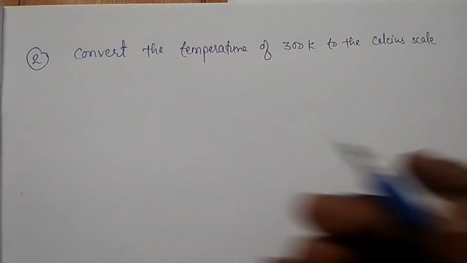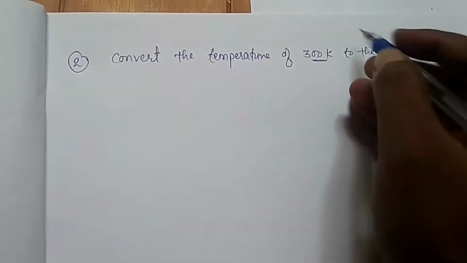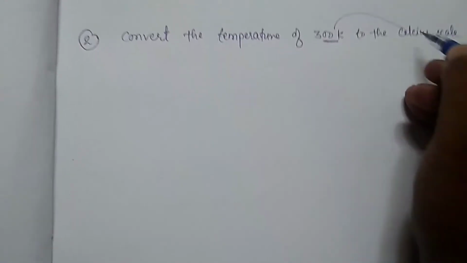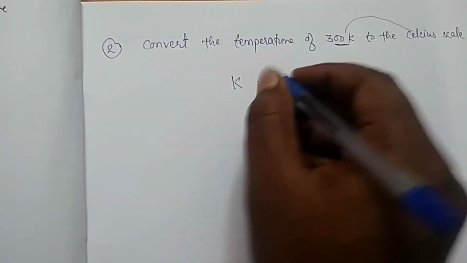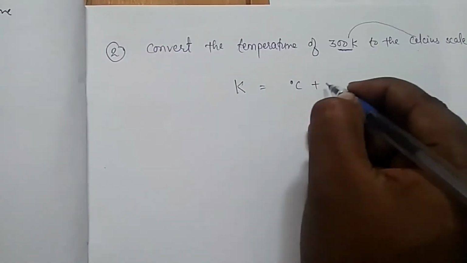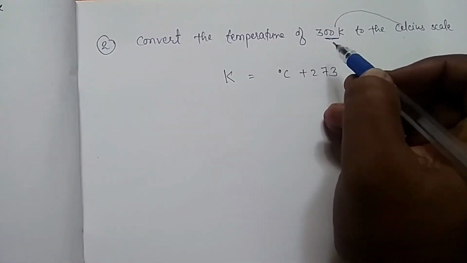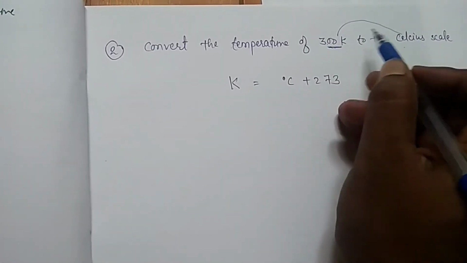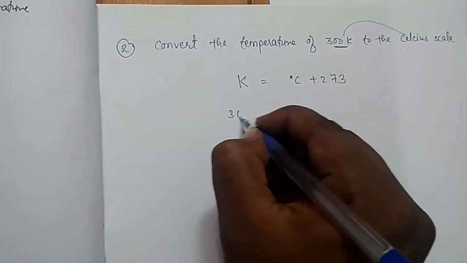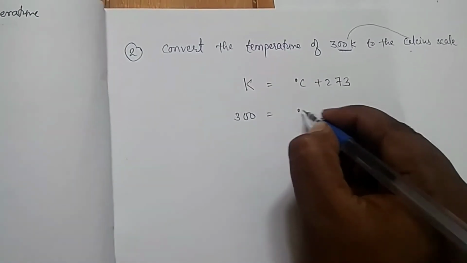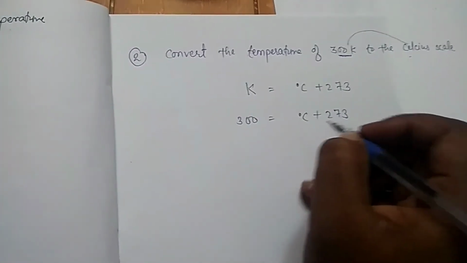Now see, children, second example. Convert the temperature of 300 Kelvin into the Celsius scale. So write the relation of Kelvin and Celsius, children. Clear? Now in this question we have to convert Kelvin into Celsius. Now put the value of Kelvin, children. 300 is equal to degree Celsius plus 273.